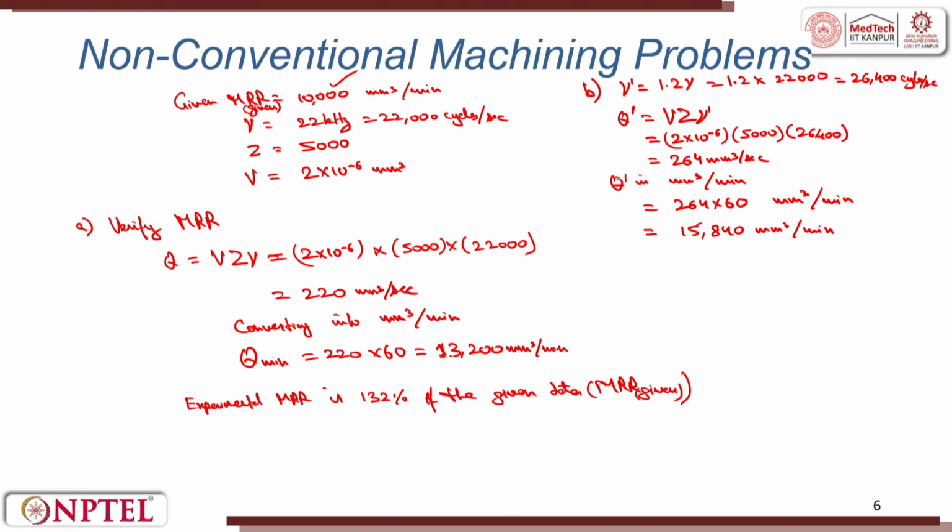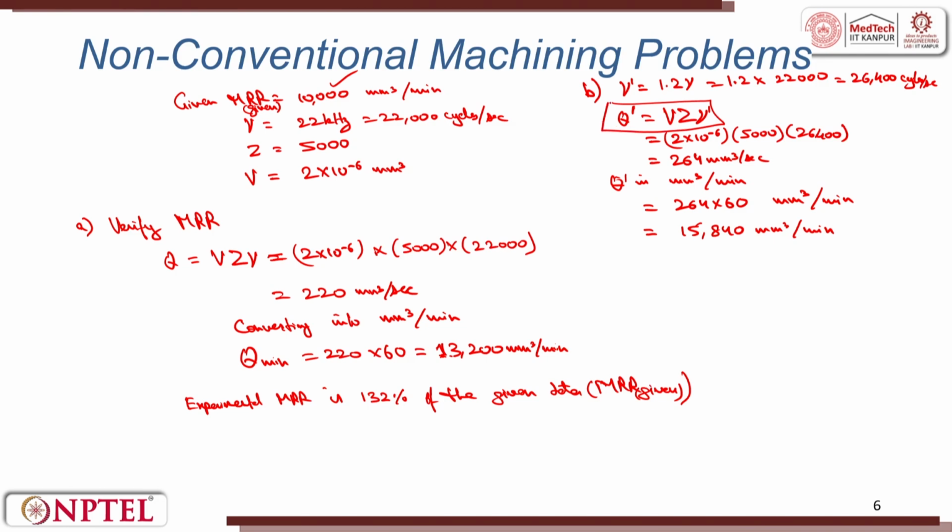The calculated value was 13,200 millimeters cube per minute with the base value of nu. When nu is increased by a certain times, for example, it is said that 20% increase is there, and it is directly proportional to the MRR as it is given in the formula you can see here. It is directly multiplied here. If you calculate this, 15,840 would be the 20% rise of the base MRR, that is 13,200.